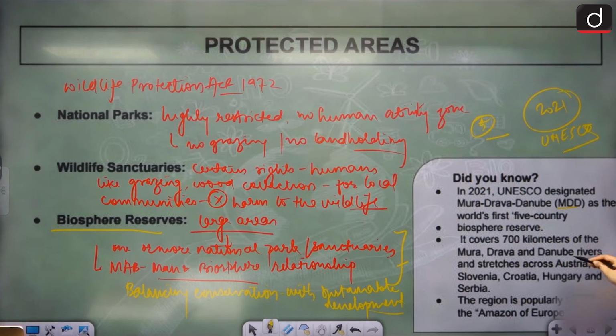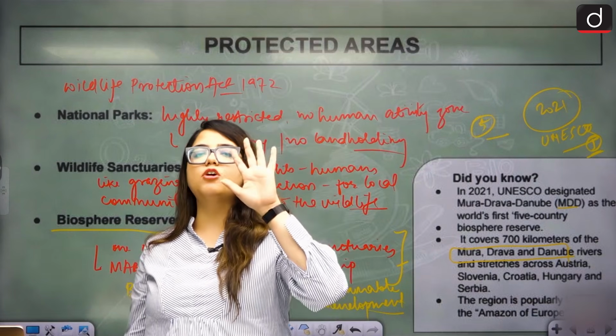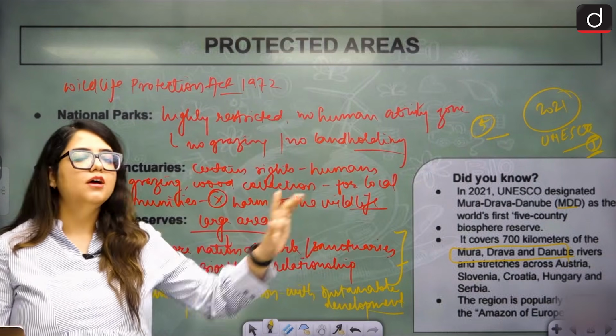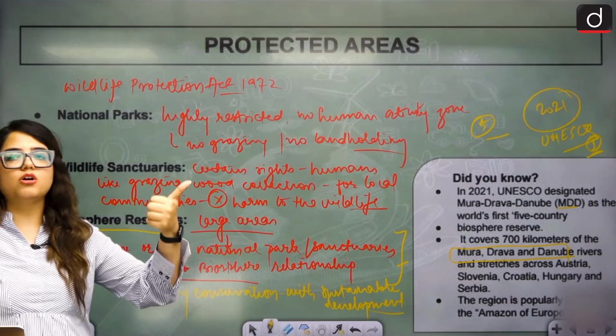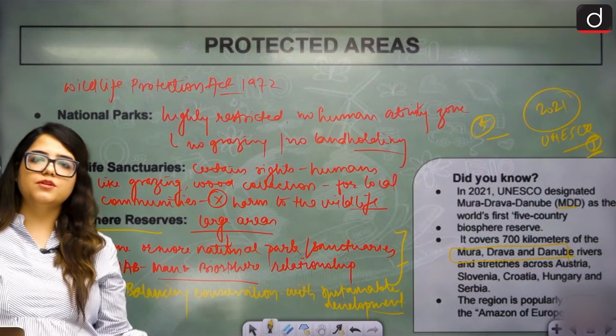Mura, Drava, Danube rivers. These are the rivers. Across the rivers, they stretch towards Austria, Slovenia, Croatia, Hungary and Serbia. Which are the five countries? Please remember this for prelims. Austria, Slovenia, Croatia, Hungary and Serbia. This is popularly known as the Amazon of Europe. What do we call it? Amazon of Europe, spreading across five countries. Austria, Slovenia, then we have Croatia, Hungary and Serbia.